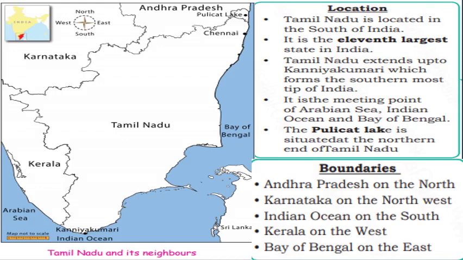Okay, the next heading, boundaries. Andhra Pradesh on the north, Karnataka on the northwest, Indian Ocean on the south, Kerala on the west, Bay of Bengal on the east. These are the boundaries of Tamil Nadu, which shares its boundaries with three states.